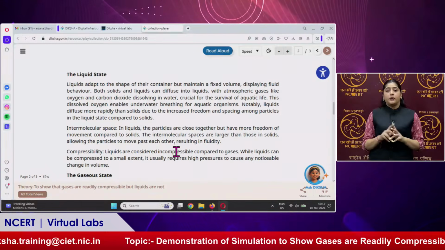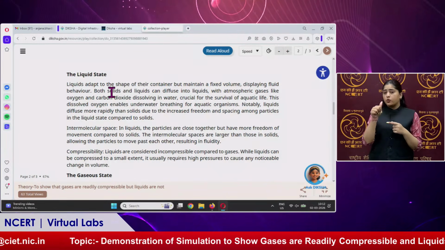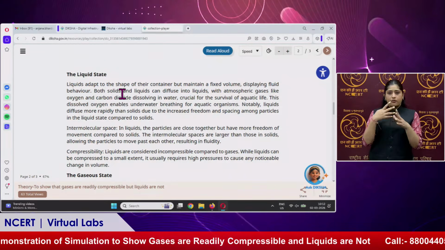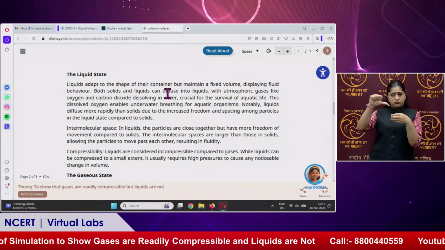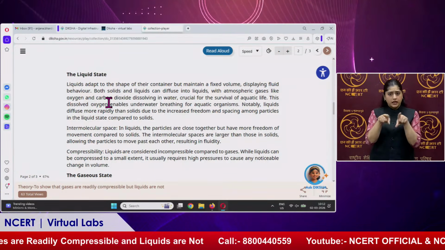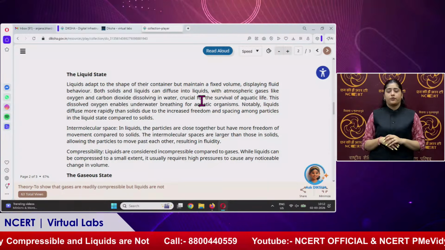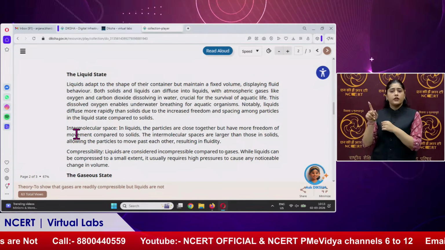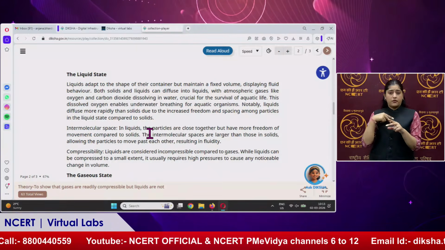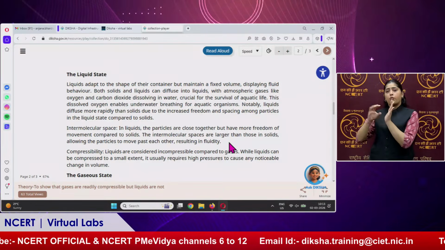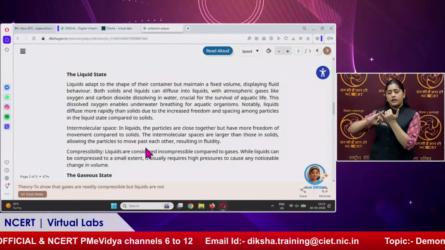In the liquid state, liquids adapt the shape of their container when pressure is applied. Both solids and liquids can diffuse into liquid, with atmospheric gases like oxygen and carbon dioxide dissolving in water. That is crucial for the survival of aquatic life. In liquids, the particles are close together but have more freedom of movement compared to solids.